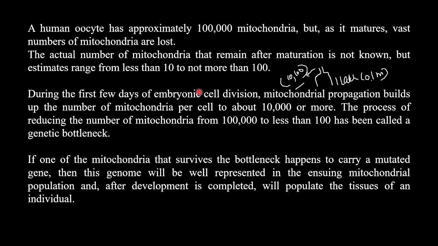Then you can see the human oocyte has almost 0.1 million mitochondria, but it is reduced to between 10 and 100, and this kind of process is known as the bottleneck process. The process of reducing the number of mitochondria from 0.1 million to less than 100 is known as a genetic bottleneck. Why is it known as the bottleneck? Because here it is 0.1 million, and now it is reducing to 10 to 100, like a bottleneck.